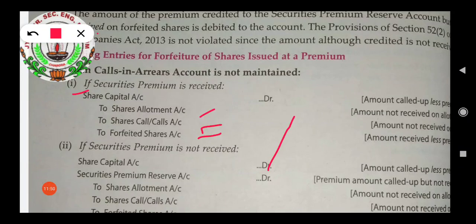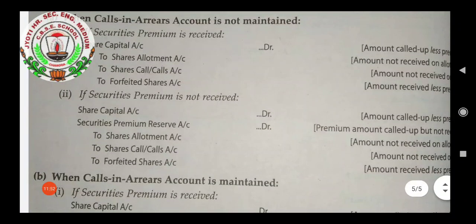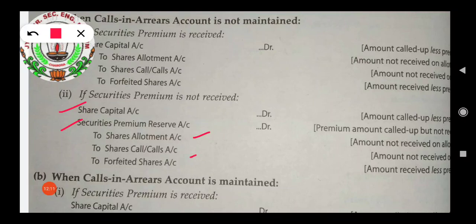Now when the securities premium is not received, at that time the entry will be share capital account, the amount we will write is the called up amount less premium. Then securities premium reserve account debit, to share allotment, meaning the amount which is due, to share calls and calls, first call, second call, final call likewise, and the amount of forfeited shares will come.